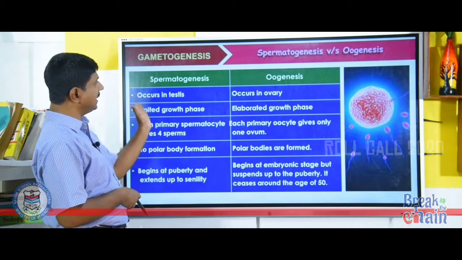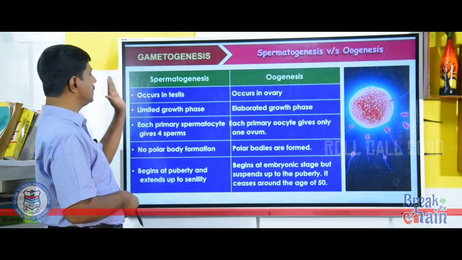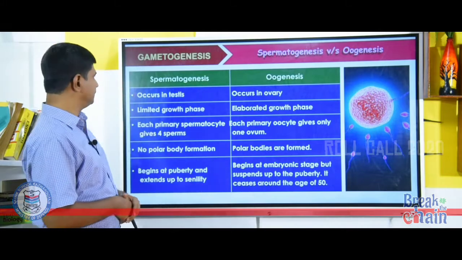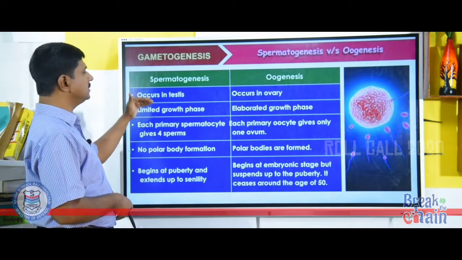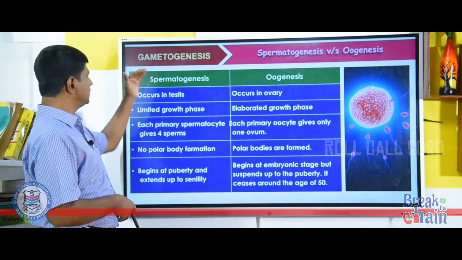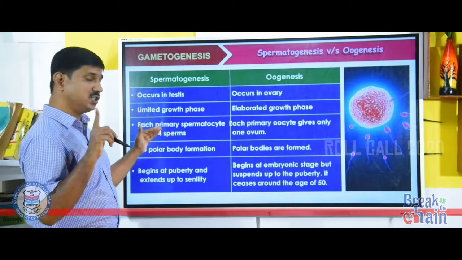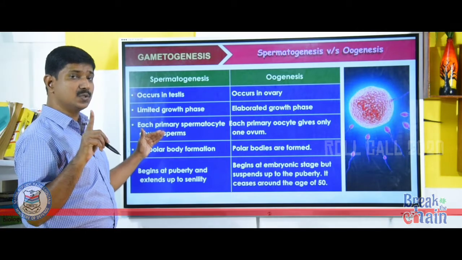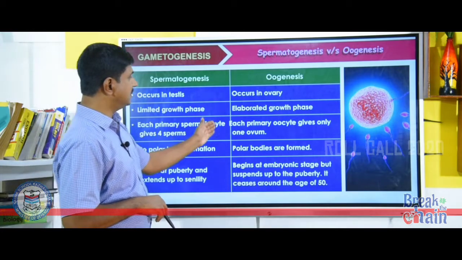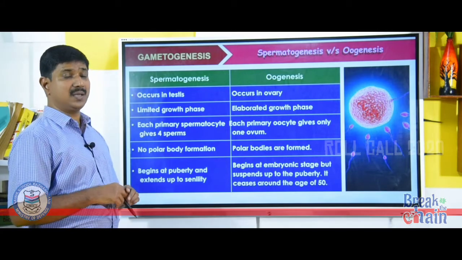Now we can see the comparison between spermatogenesis and oogenesis. Spermatogenesis occurs in testis, whereas oogenesis occurs in ovary. Spermatogenesis has a limited growth phase, whereas oogenesis has an elaborated growth phase. In spermatogenesis, each primary spermatocyte gives 4 sperms. That means each primary spermatocyte undergoes meiosis to form 4 equal sperms or spermatozoa. Whereas here, each primary oocyte gives only 1 ovum and the others are polar bodies, which degenerate later.